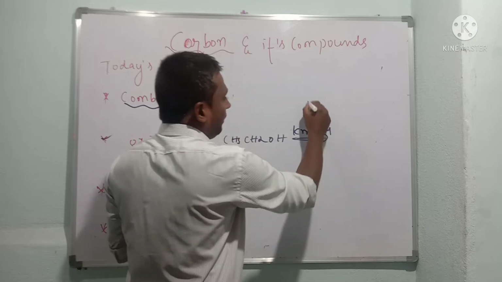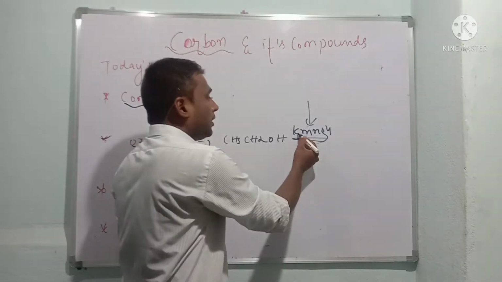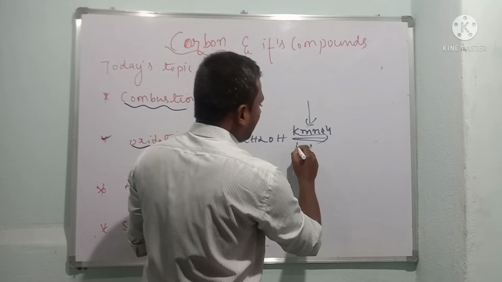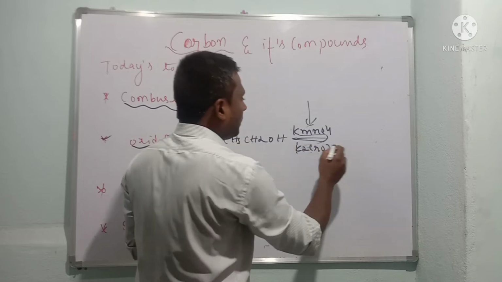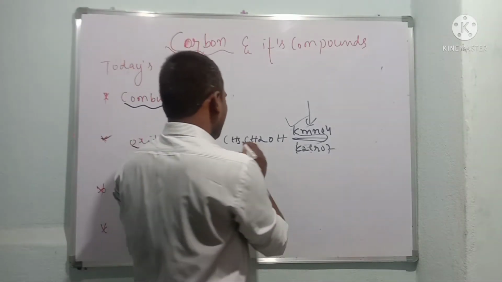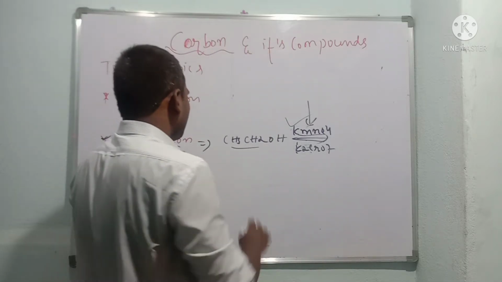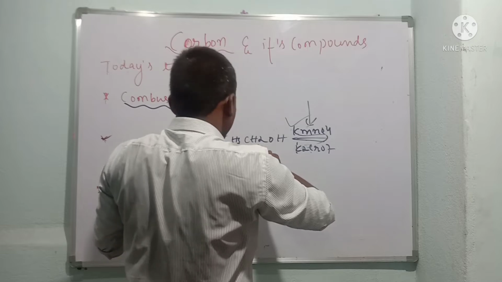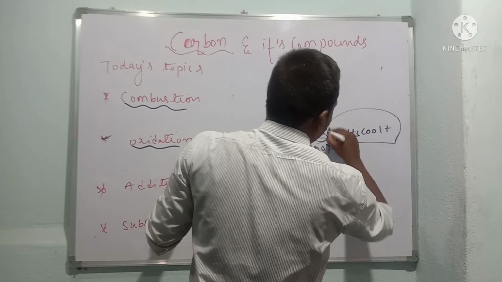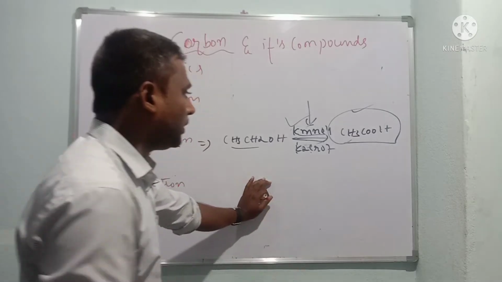Very important, in the exam they will ask you to predict the catalyst. This is potassium permanganate, or again potassium dichromate. Then it forms CH3COOH, which is nothing but acetic acid. Please note this down, children.